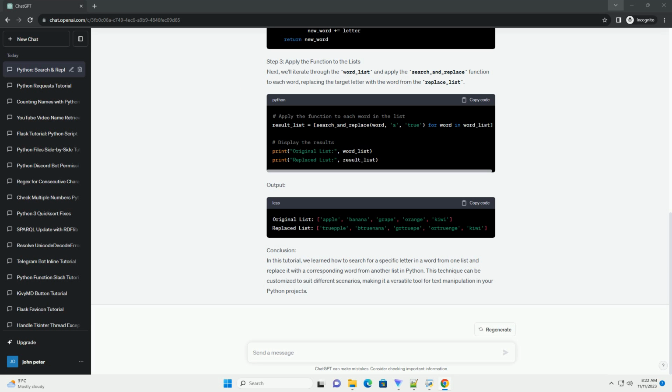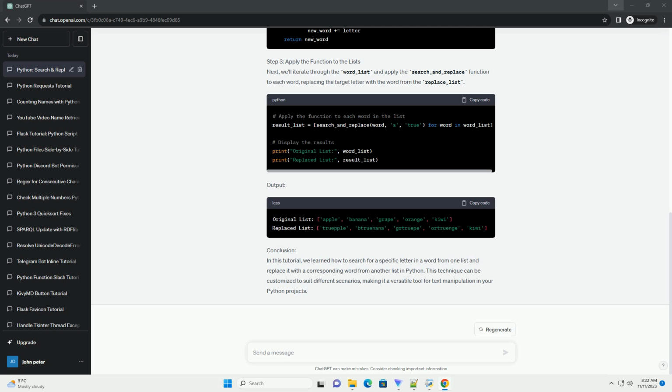Title: Python Tutorial: Search and replace letters in a word using lists. Introduction. In this tutorial, we will explore how to search for a specific letter in a word from the first list and replace it with a corresponding word from the second list in Python. This can be a useful task in various scenarios, such as data manipulation, text processing, or even game development.